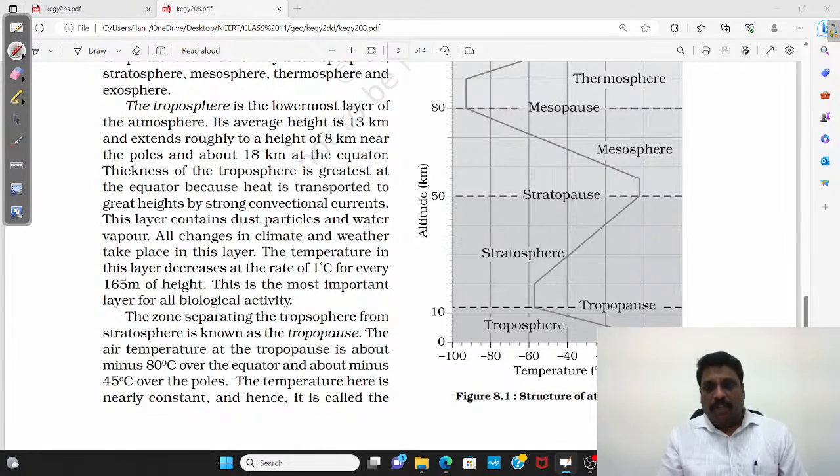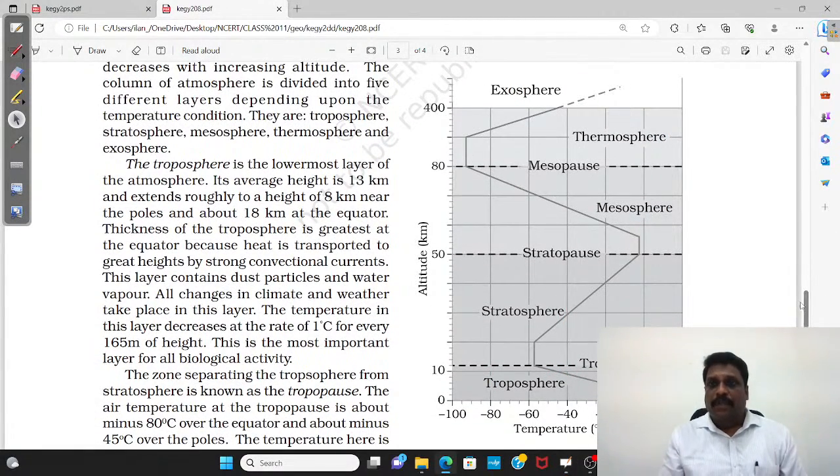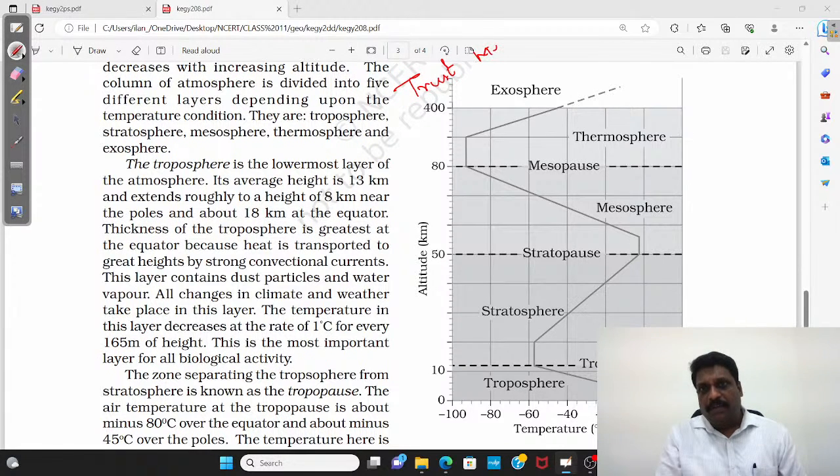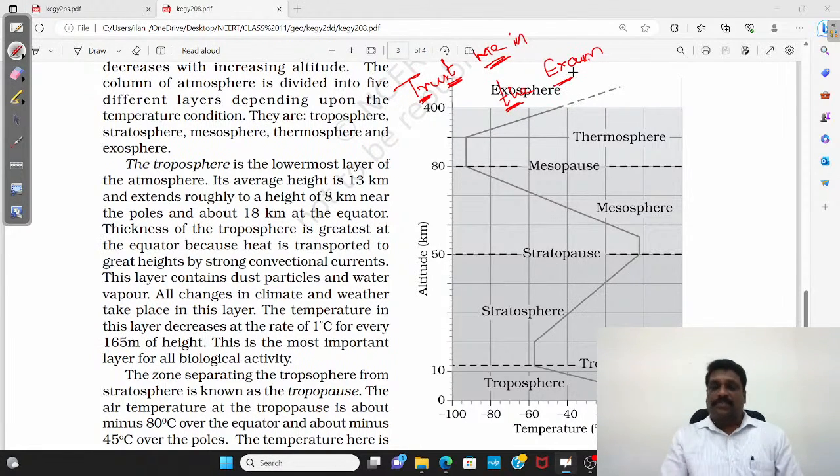The lowest layer is called the troposphere. Then I have the stratosphere, then the mesosphere, then the thermosphere. Above the thermosphere, I have the exosphere. If you're asking how to remember this, trust me in the exam. When I say trust me in the exam, I'm not asking you to trust me; this is a code word. TR, troposphere; ST, stratosphere; ME, mesosphere; TH, thermosphere; EX, exosphere.